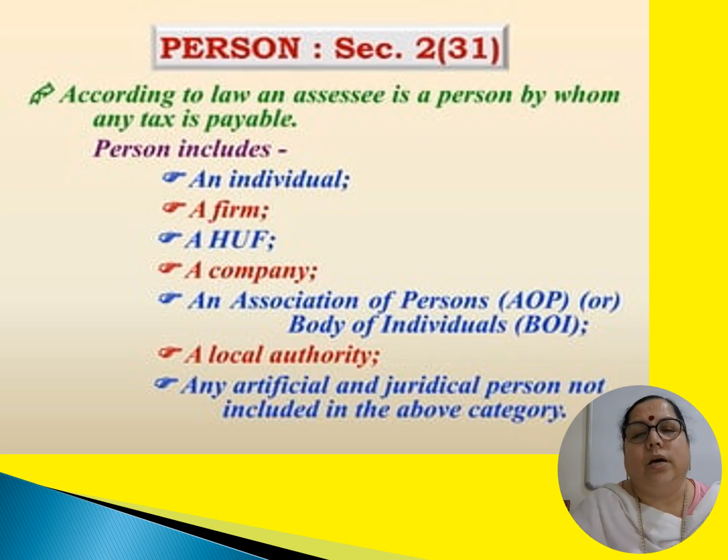Then person, according to section 2, subsection 31, is a person by whom any tax is payable under the act. We have seen this, that it includes individual, firm, HUF, company, AOP, BOI, any artificial juridical person and any local authority as well, which is registered under any legislature.